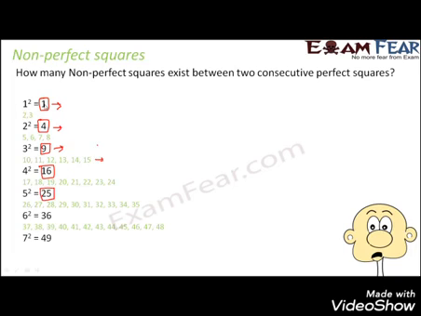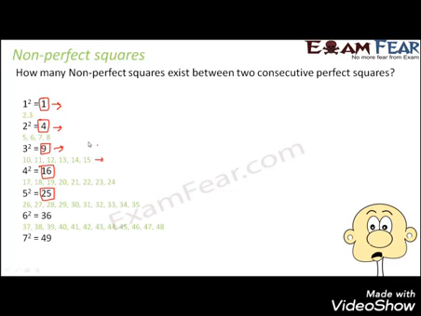Initially, between 1 and 4, there were 2 non-perfect squares. Between 4 and 9, there are 4 non-perfect squares. Between 9 and 16, there are 1, 2, 3, 4, 5, 6 non-perfect squares, and so on. So as the value of the perfect squares increases, the number of non-perfect squares between them is also increasing.